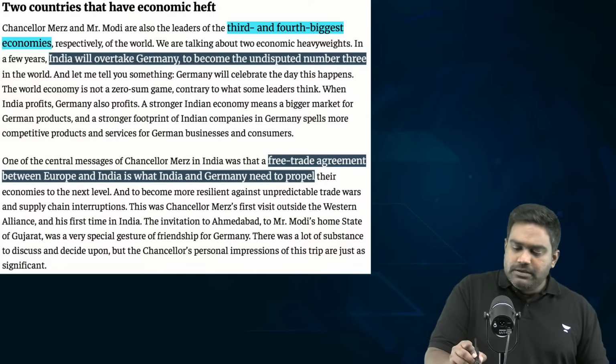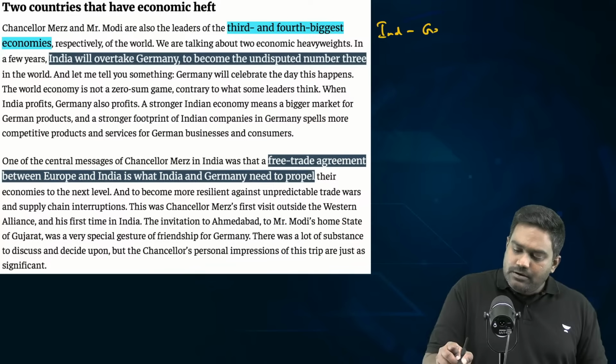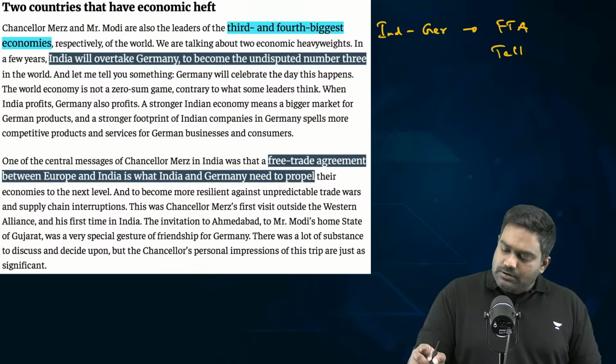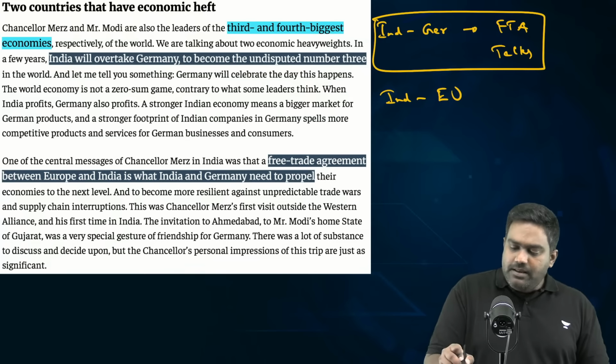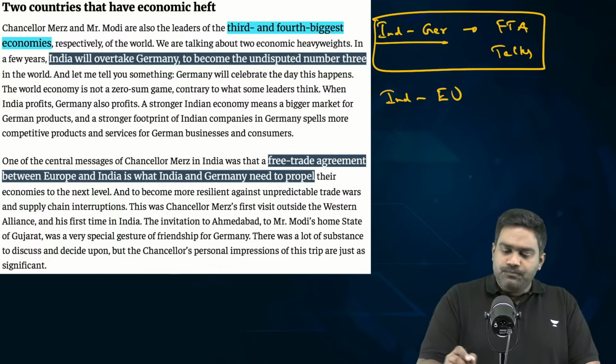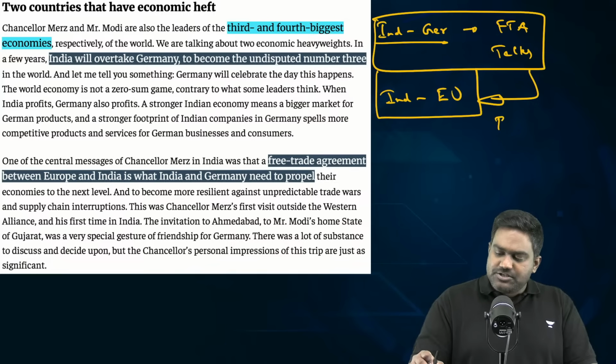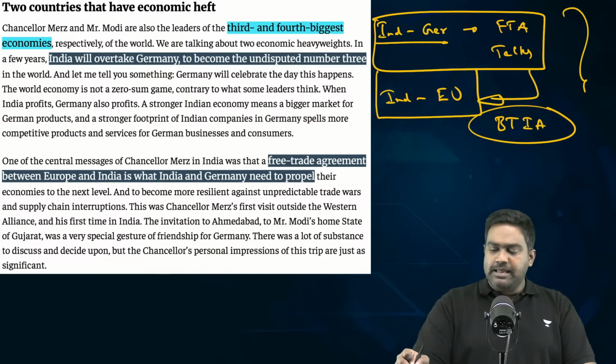So during the visit, India and Germany have agreed to speed up the FTA talks between India and the European Union, because Germany, which is a key member of the EU, is very keen on finalizing the FTA, the Broad-based Trade and Investment Agreement, the BTIA.